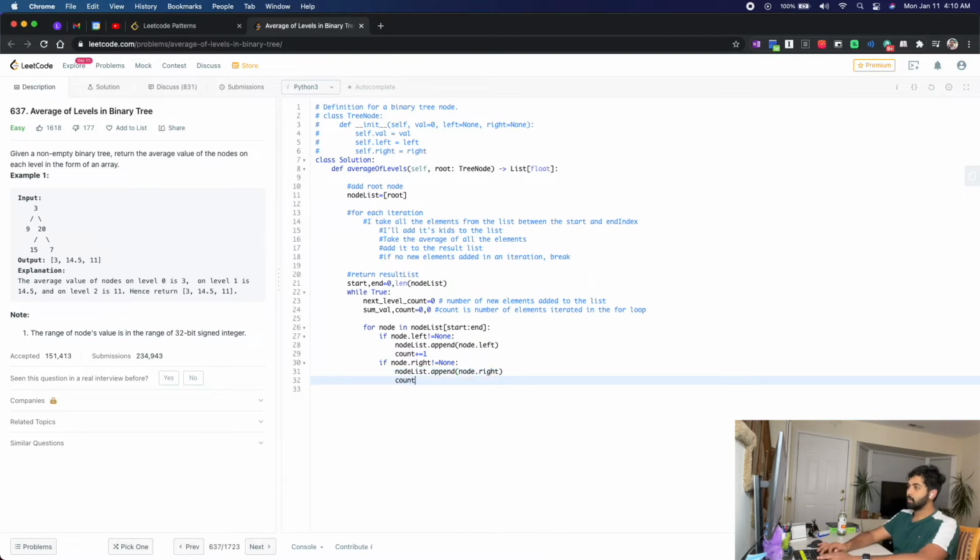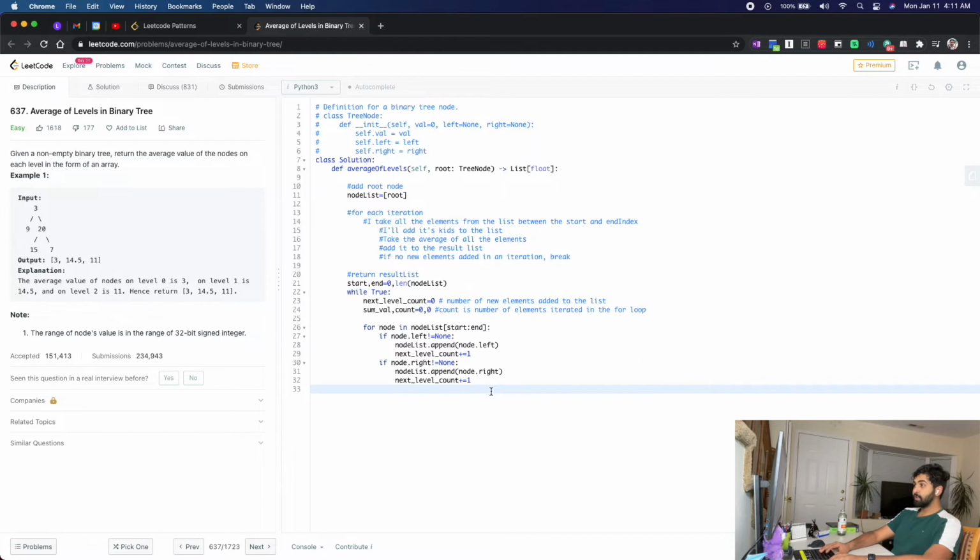Alright, again, count plus equals, this is not count, this is next level count, right? So these are the number of elements that are newly added. I use this specific variable to see if I can break this while true, break this infinite loop or not. So next level count plus equals 1. So for each node, I'm seeing if it has a left node, I'm adding the left node. If it has a right node, I'm adding the right node, and accordingly I'm increasing the next level count.